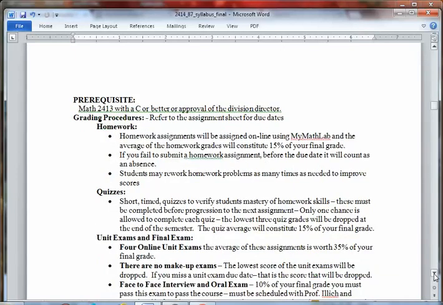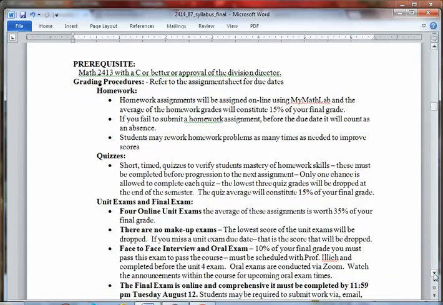The way the grading works is we have homework, quizzes, and then exams. The homework is worth 15% of your grade. You can do it as many times as you want until the due date, but you need to earn an 80% on it before the due date, because then you have to take a short timed quiz where you will actually take a photo of your work that you will upload to the computer, or you can use the math palette and type your work in. But those I will grade myself.